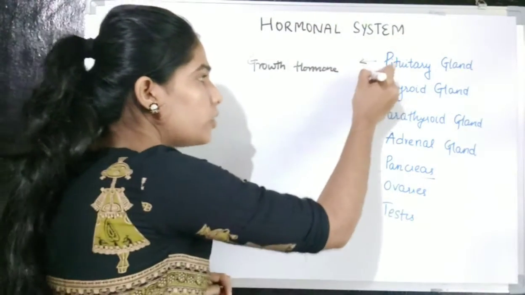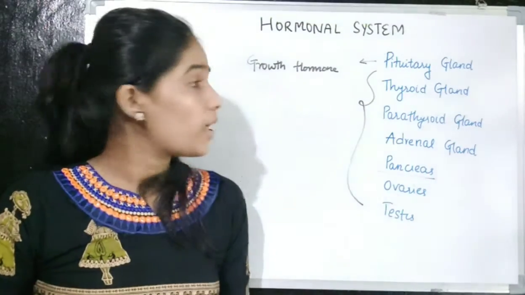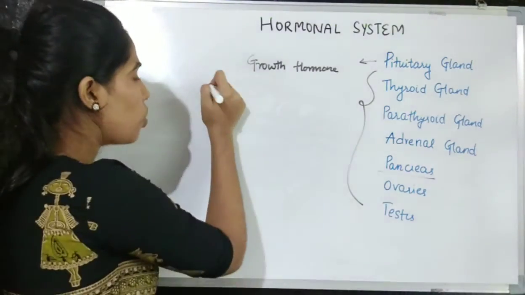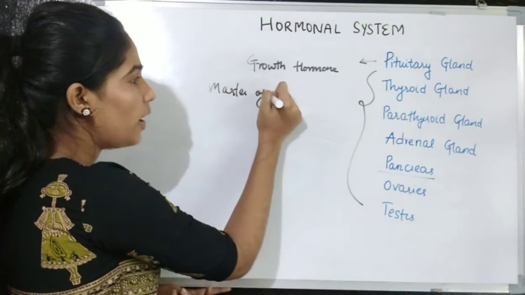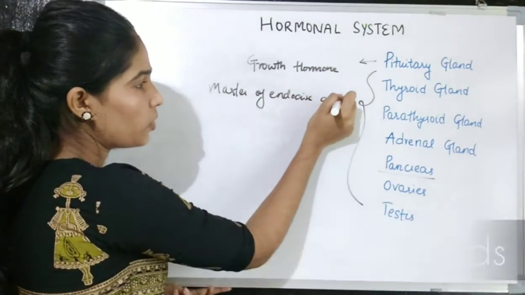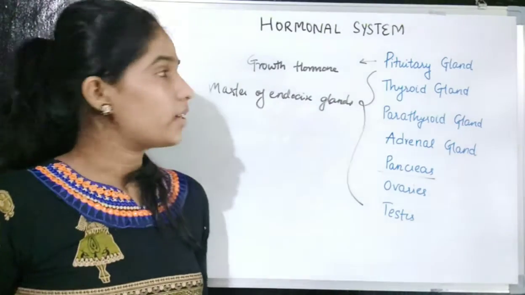It controls all the glands: the thyroid gland, parathyroid, adrenal, pancreas, ovaries and testes. So it is called the master of endocrine glands. Why is it called the master? Because it controls all the other glands.